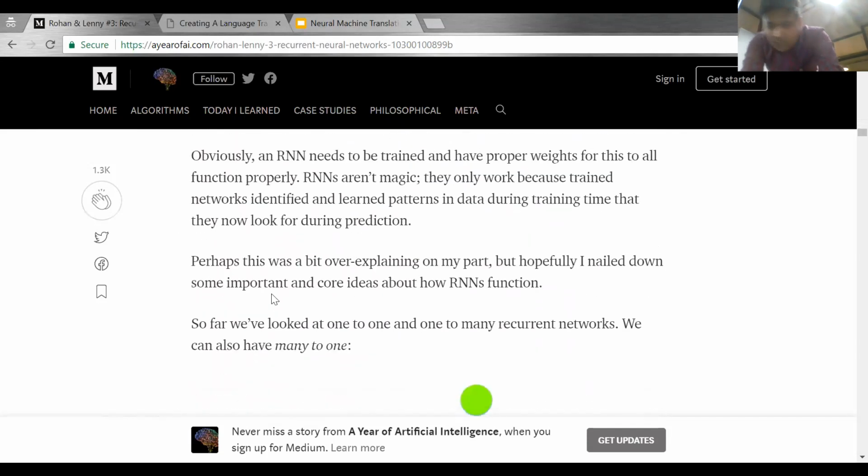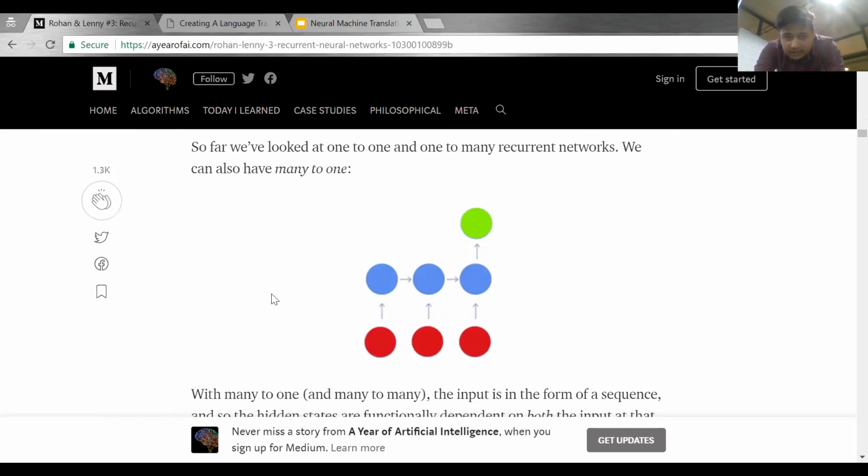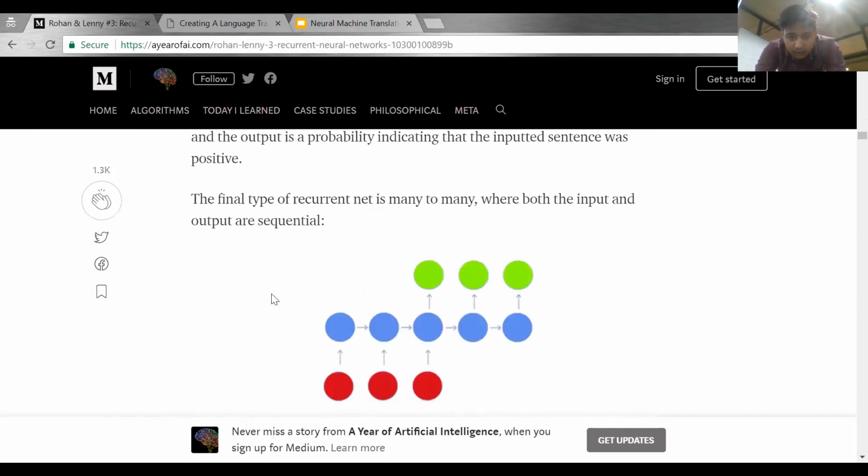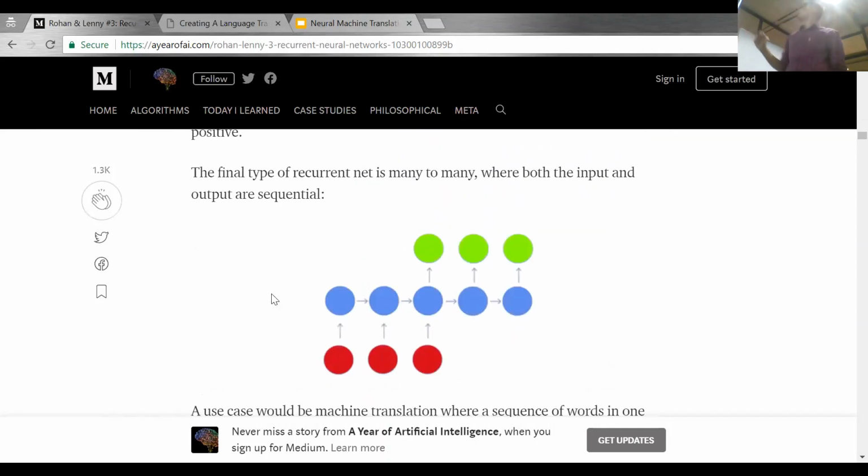Now the next part is: what is the NMT architecture? We are talking about neural machine translation. So this is the RNN architecture for neural machine translation. See this, we are feeding inputs. When we feed all the inputs, then only the translation takes place, because we need to have the context. Without the meaning of the sentence, the translation will be wrong. So after feeding all the inputs, then only we are getting the output.